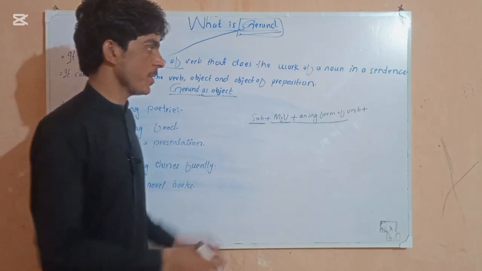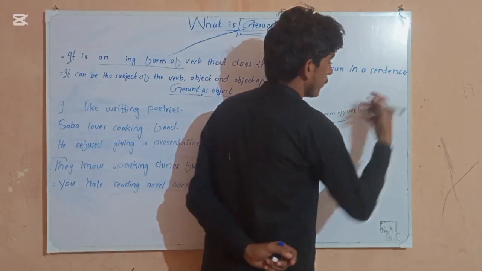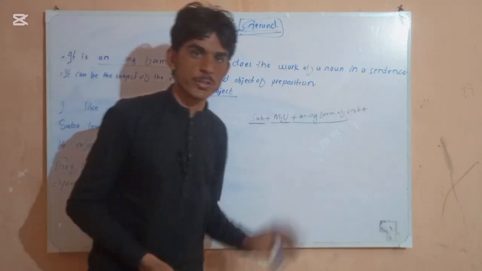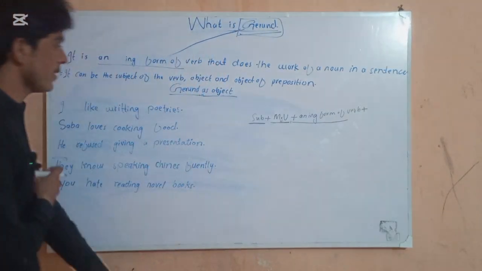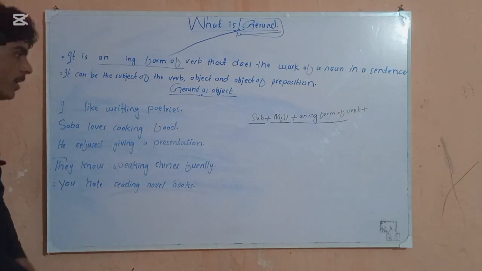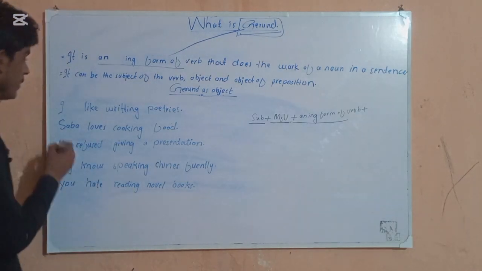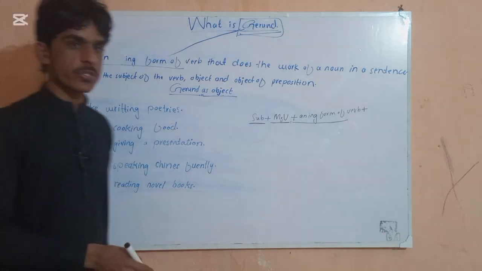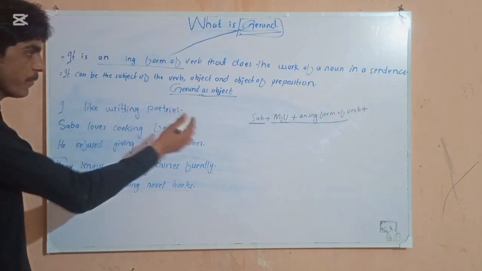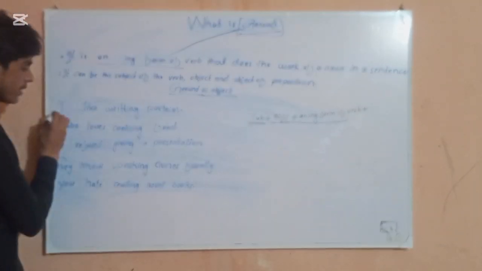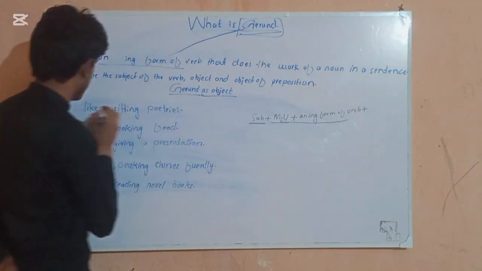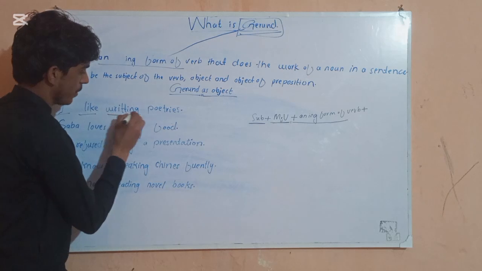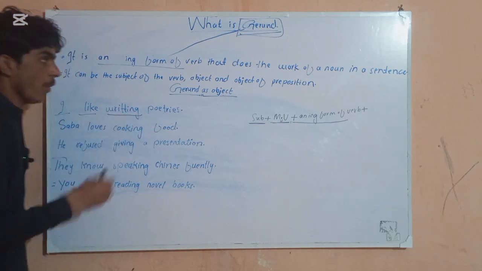So gerund is object, and after this, whatever you bring, you can bring a noun, an adjective, an adverb, whatever you want. So let's see the examples and know how gerund as object can be. Now, I like writing poetries. In this sentence, if we see the formula, the subject is I, the main verb is like, and after this the ing form of the verb, writing, is our object.